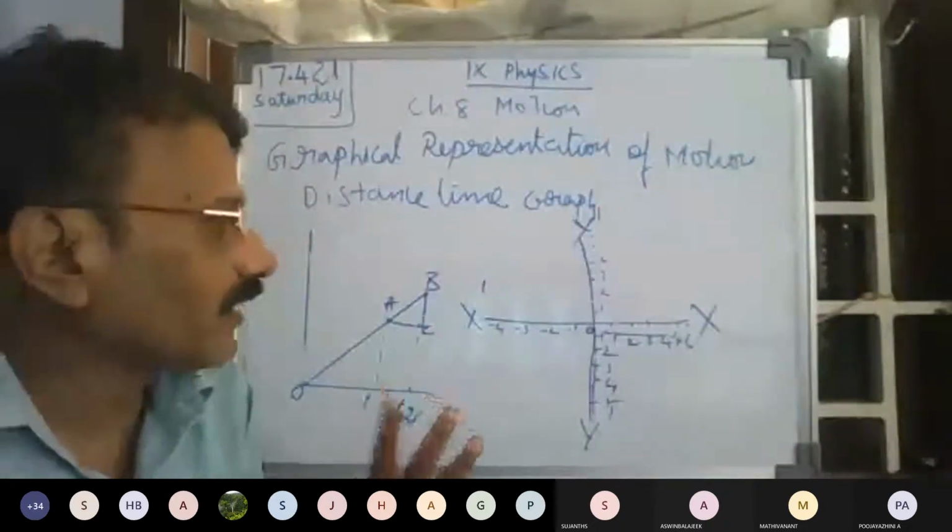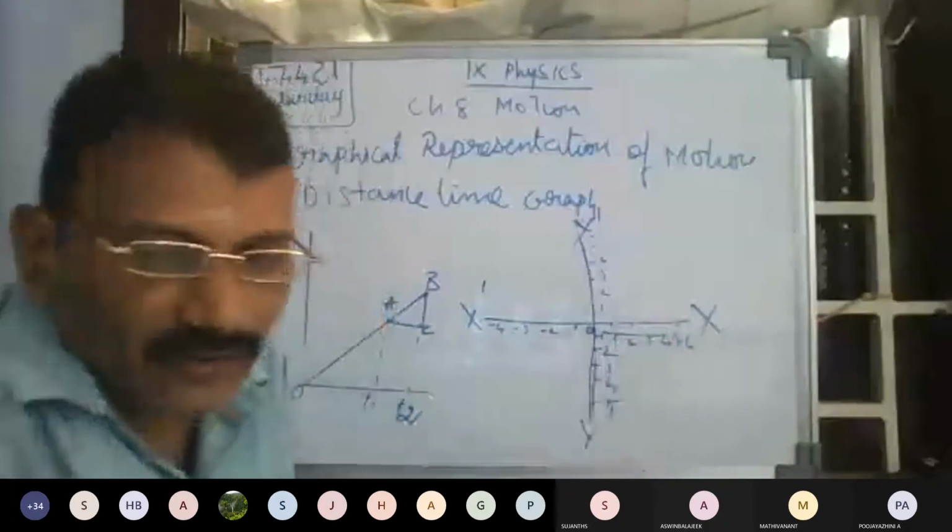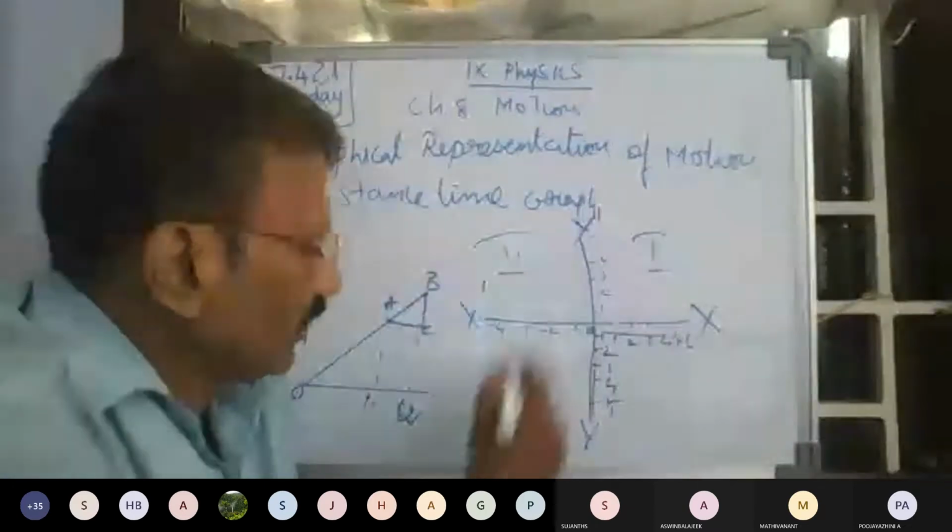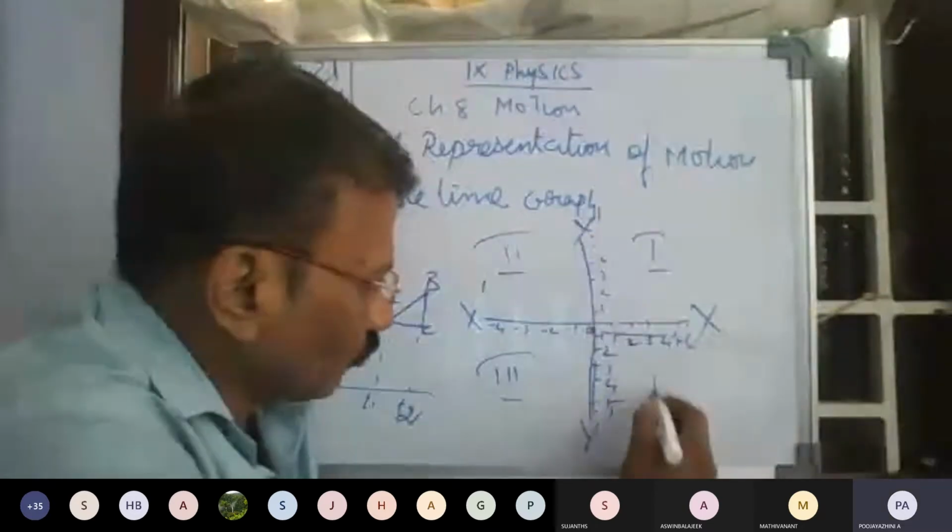So how many quadrants does the graph contain? This is the first quadrant, and this is the second quadrant. This is the third quadrant. This is the fourth quadrant.